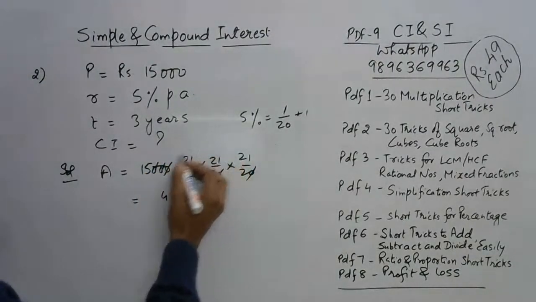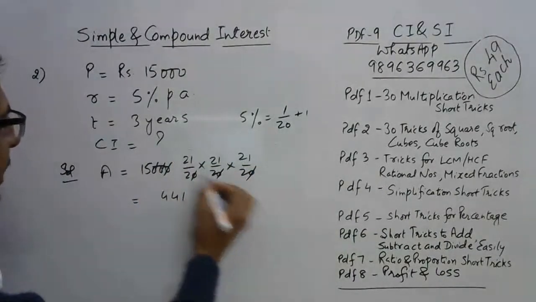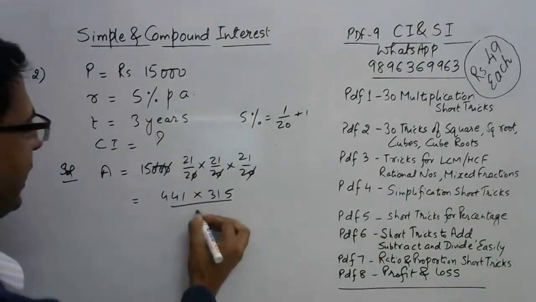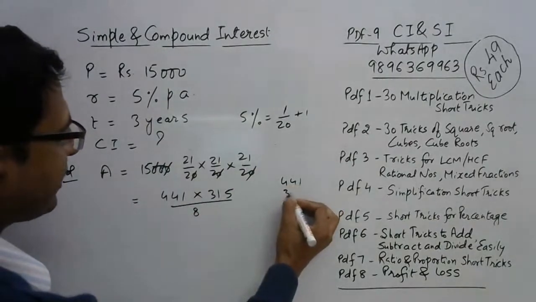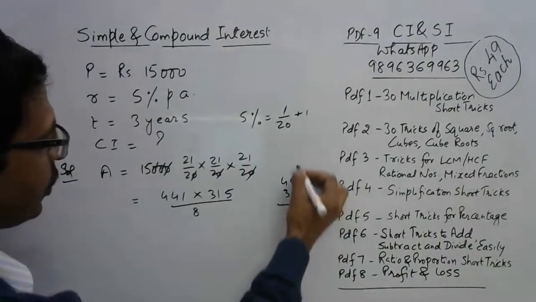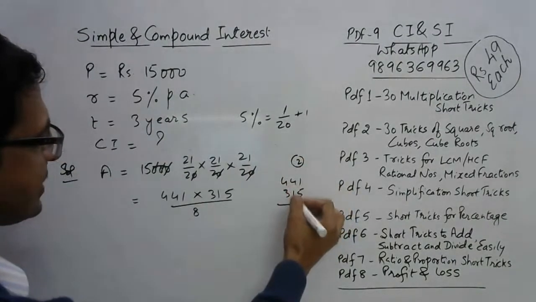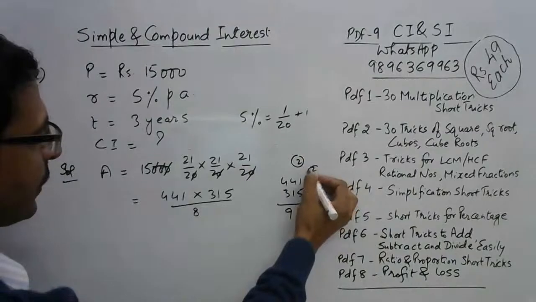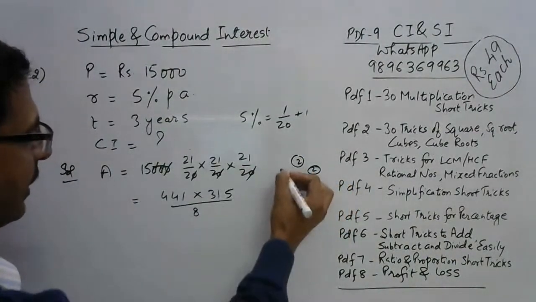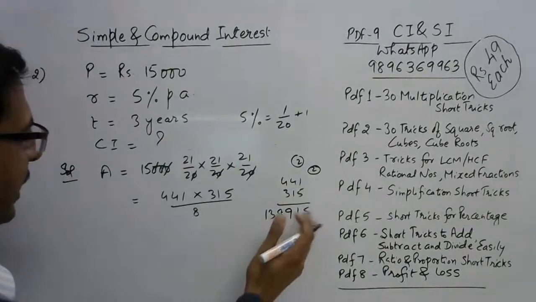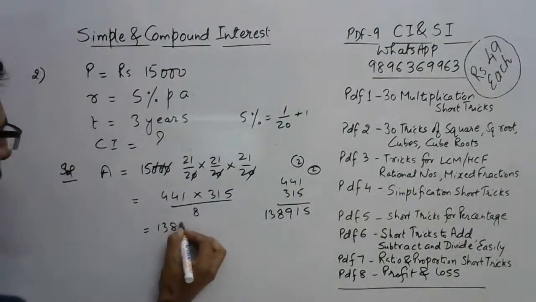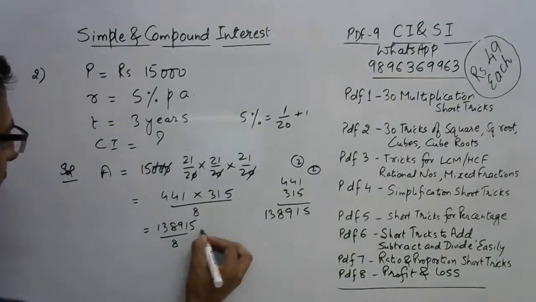441 is the square of 21, and 15 1 the 15, 5, 1 carry, 15 to the 30, 31. So multiply and divide by 8. So now the product of 441 and 315 by the vertical and crosswise Vedic method, this is 5, 20, 21, 1, 2 carry means 20, 23, 27, 29, 9, 2 carry. And then we have 12, 16, 18, 8, 1 carry, 12, 13. So 1, 3, 8, 9, 1, 5. So this is the product. So I need to divide that by 8 to get to my answer.